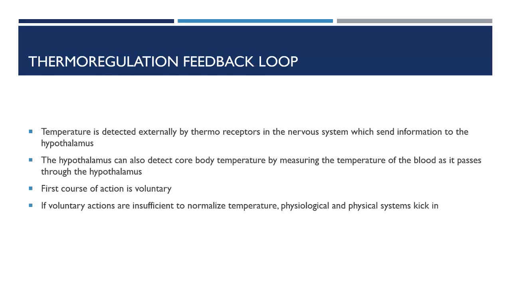External temperatures are detected by thermoreceptors in the nervous system, which send this information to the hypothalamus. The hypothalamus itself also has thermoreceptors and will measure the temperature of blood as it passes through and determine the body temperature. The first actions taken by an organism to stabilize temperature are voluntary. This is behavior that acts to quickly change the temperature of an organism's microclimate. If voluntary action cannot stabilize the body temperature, then non-voluntary actions will kick in.